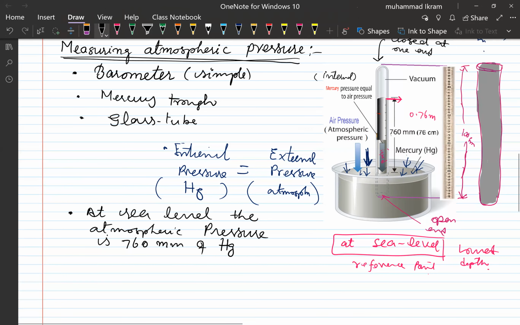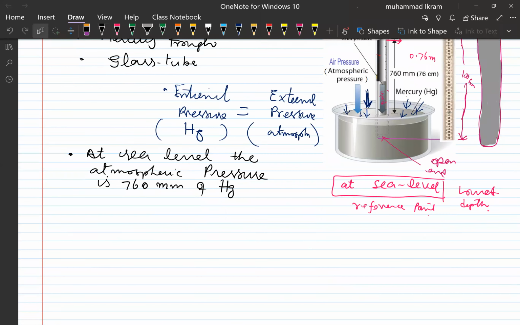In order to make it more meaningful, we measure pressure in Pascal. This pressure is equal to 101300 Pascal, or Newton per meter square, or simply we can say 1.01 into 10 to the power 5 Pascal, or about 0.1 megapascal.